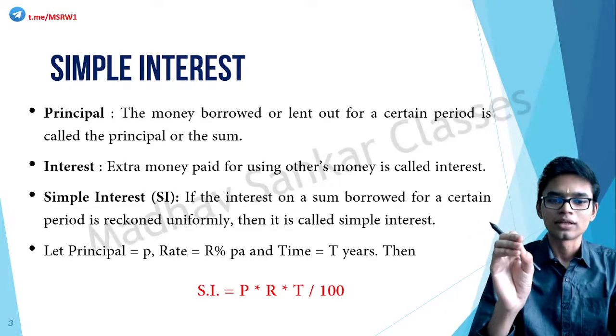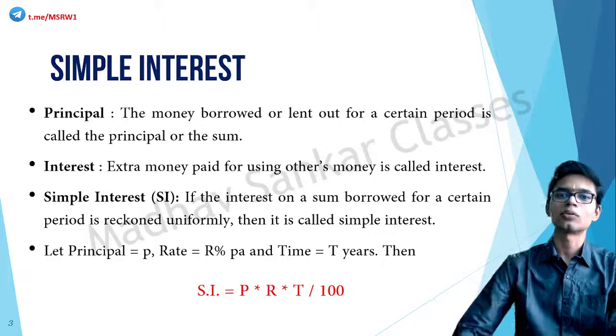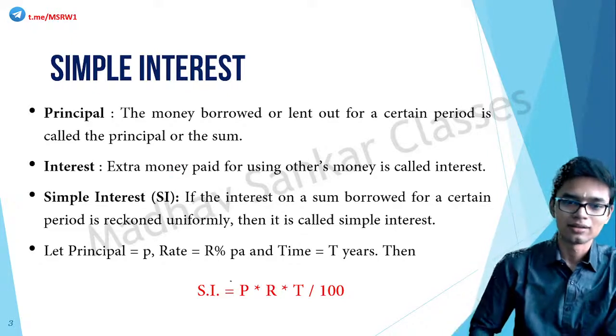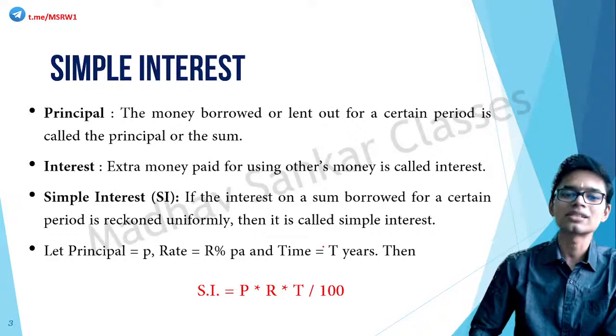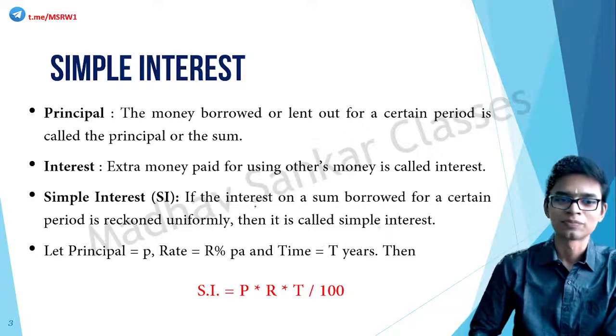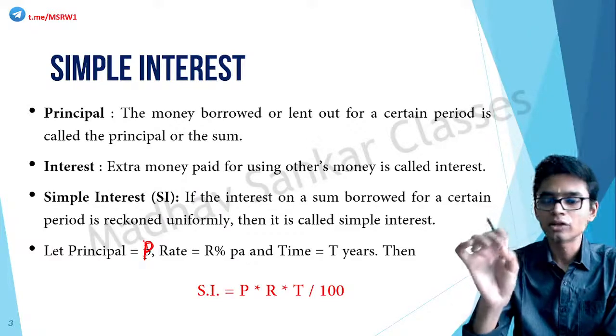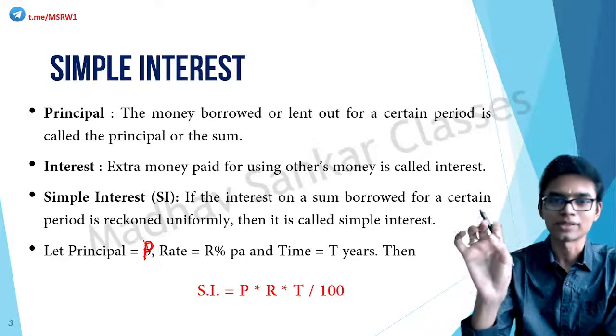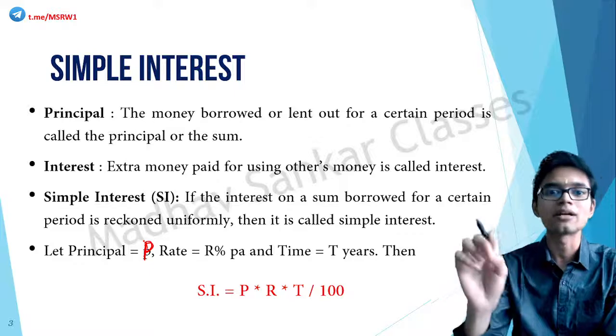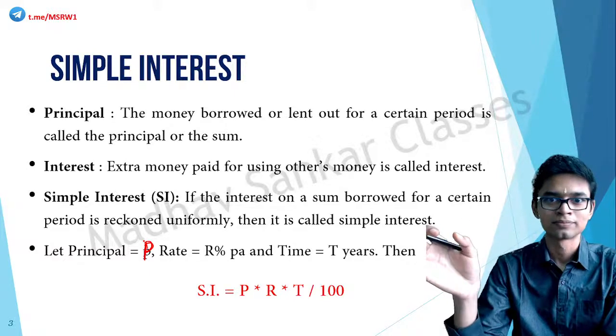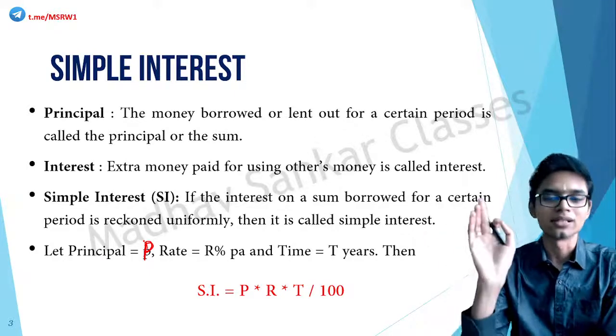So let's begin. But before beginning the questions, this formula is very important because this is the only formula in simple interest. Let principal be P, rate of interest be R percent per annum, where PA means per annum, which means per year, and time be T years.